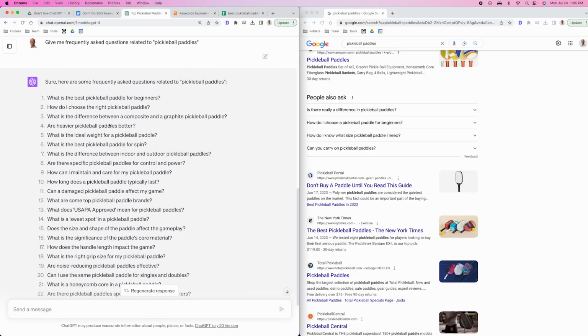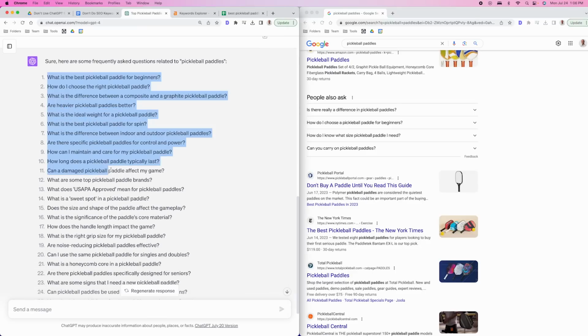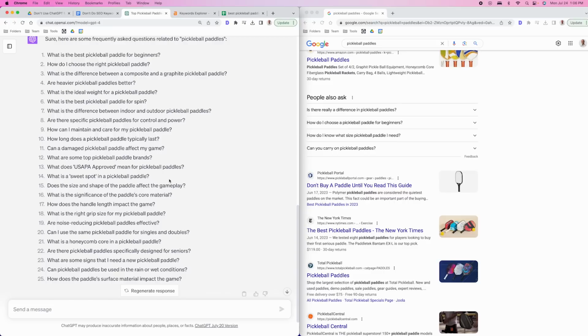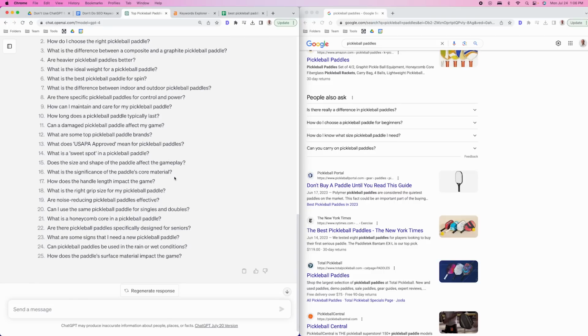Number one, we just have to remember this most important point: ChatGPT is guessing. It is just trying to guess what people might be interested in. It's just a language model. It's not giving you these based on any quantifiable data. It's just giving you these ideas based on its database, based on the inputs that it's been given.